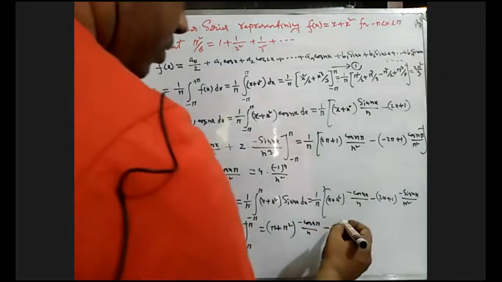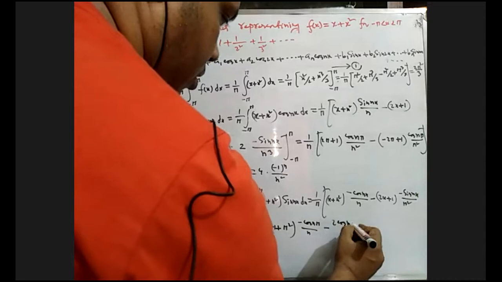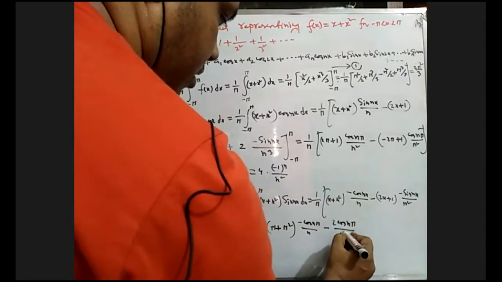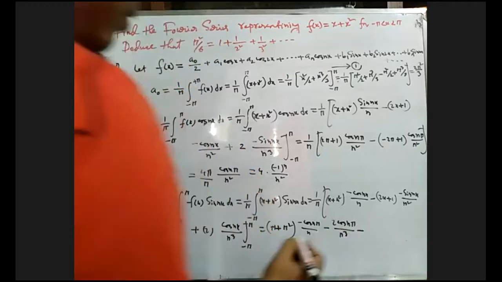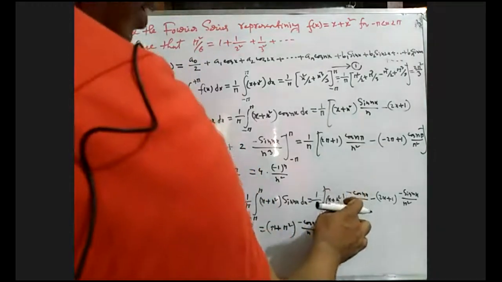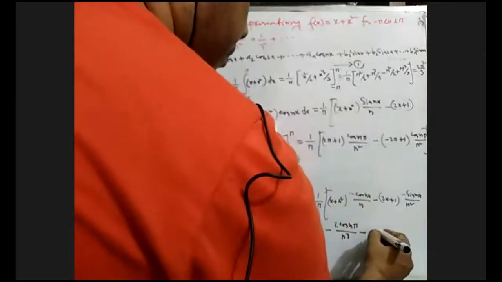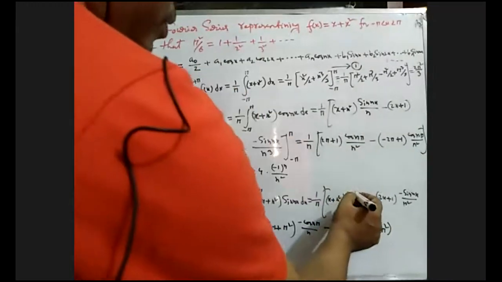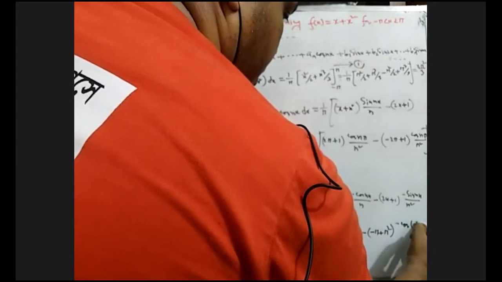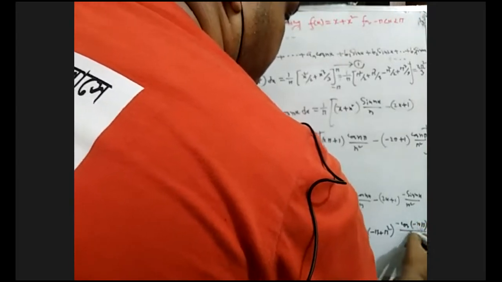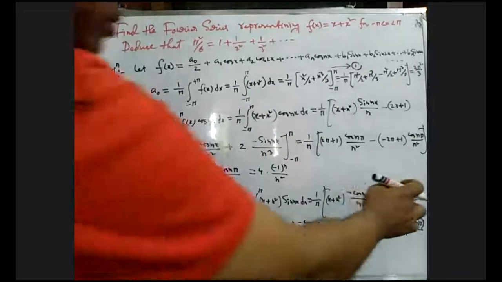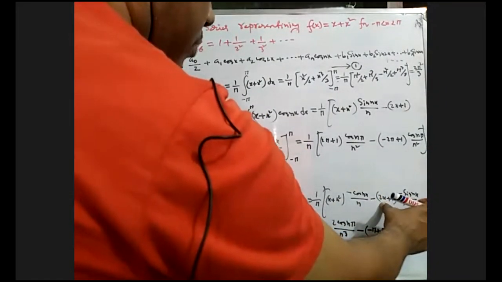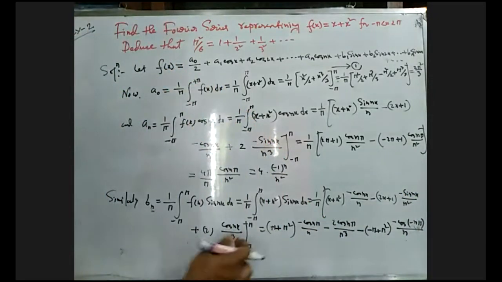So 2 cos n pi divided by n cube, minus, minus pi plus pi square, minus, minus cos n pi divided by n. Again, if we put x equals to minus pi, this term will be 0.